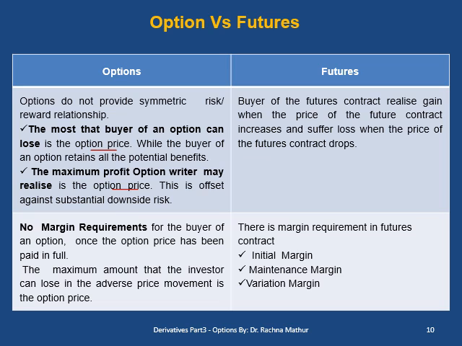The maximum amount the investor can lose in adverse price movement is the option price. While in futures, the buyer of a futures contract realizes gain when the price increases and suffers loss when the price decreases. In the futures market, there is a margin requirement in the form of initial margin, maintenance margin and variation margin.